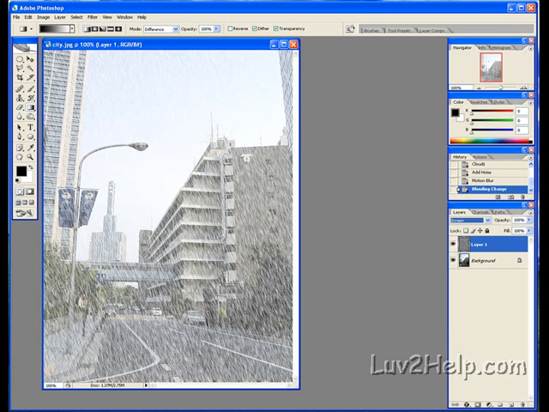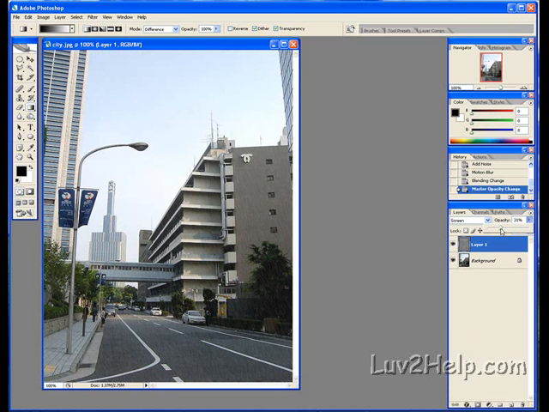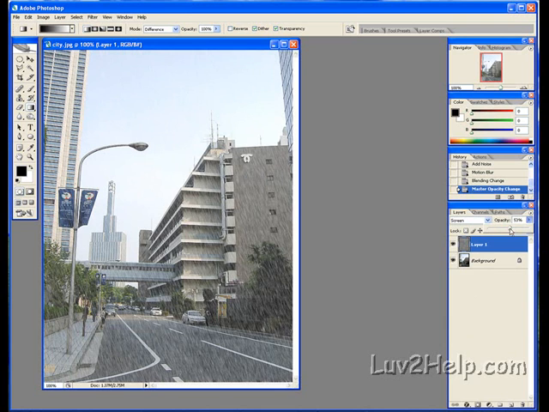You can select the amount of rain you desire for the effect by clicking the opacity menu here and scrolling either down, obviously, to create less of an effect, and the higher, the more of an effect. And that is the rain effect on Photoshop.